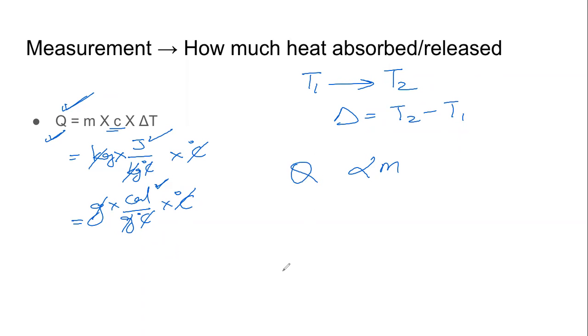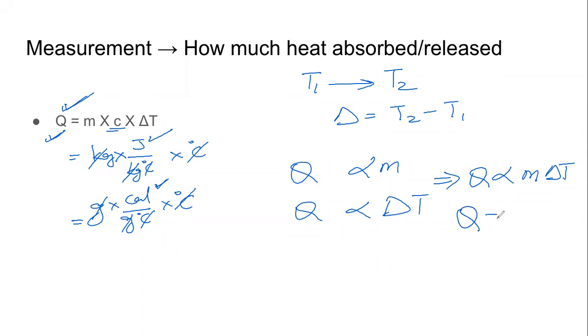If I had asked you, do we have to heat the water by 2 degrees Celsius or by 4 degrees Celsius, which will need more? You would have told me the 4 degree one will need more. When we combine these two things, Q is directly proportional to M into delta T. Using mathematics, using a constant of proportionality, we will say M into delta T. This C, mathematically the constant of proportionality, is nothing but the specific heat capacity.